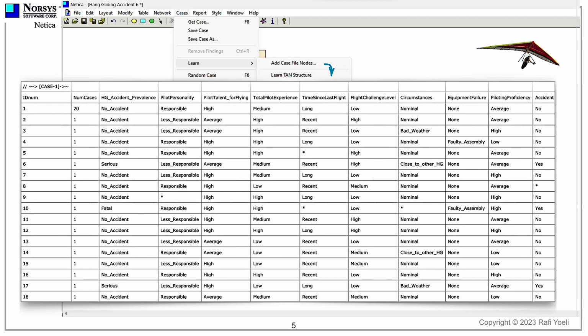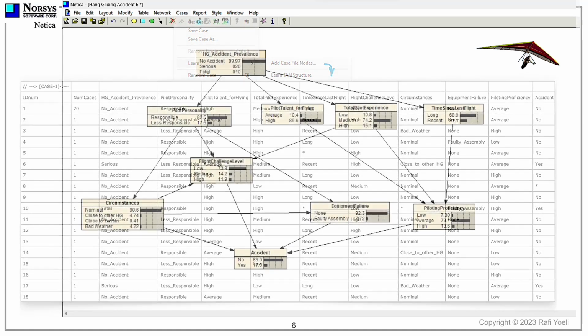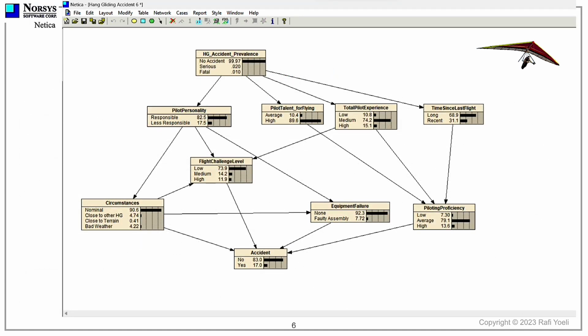All that remains is for the system to perform its classification of the data in the table. The results of that machine learning effort are displayed inside each of the nodes in the network. The learning part is done, and our network has now come to life.